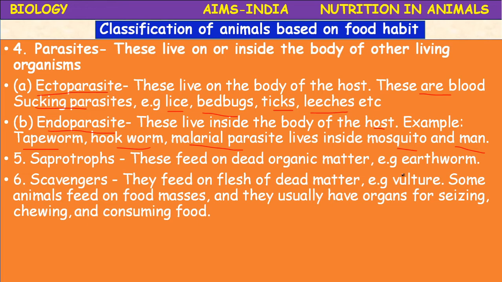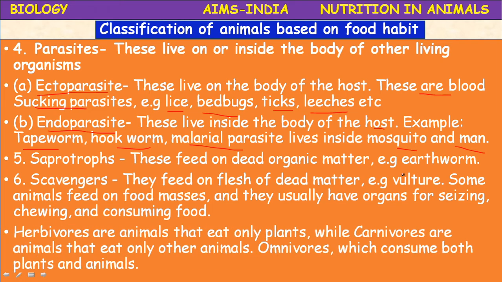Scavengers are the animals which feed on flesh of dead matter. Example: vulture. Some animals feed on food masses, and they usually have organs for seizing, chewing, and consuming the food. Eagles, vultures. Vultures are called the natural scavengers.